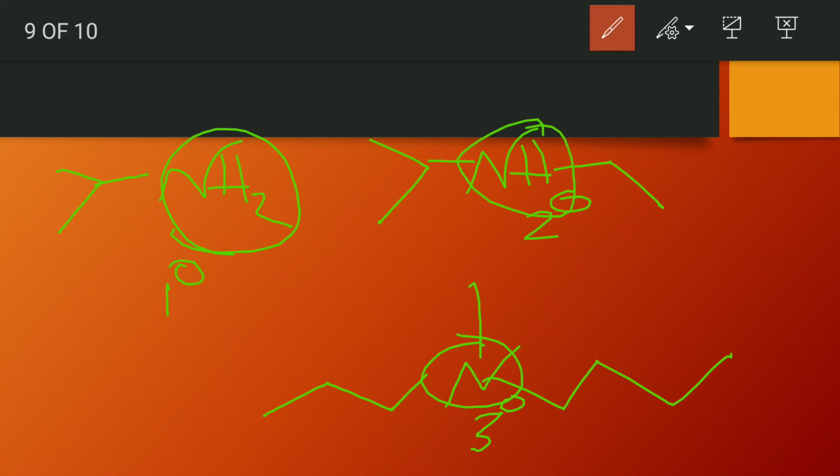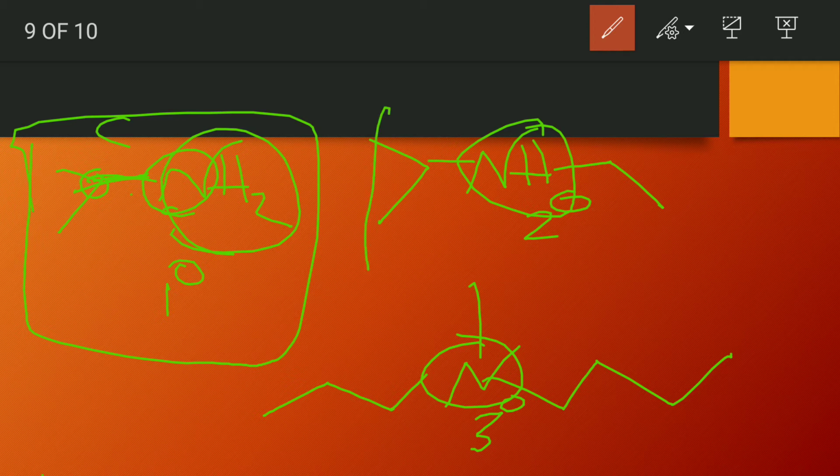It's very logical. Why is the degree of amine 1 here? As the nitrogen is directly attached to one carbon. So it is the same as the degree of carbon. What did we say in the degree of carbon? We said that the degree of carbon is equal to the number of carbons it is directly attached to. Here the degree of amine is equal to the number of carbons directly attached to nitrogen. So here nitrogen is directly attached to one carbon, so the degree is 1.